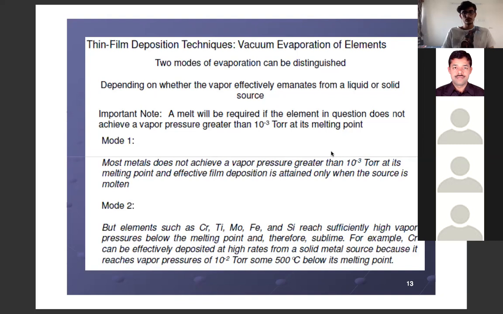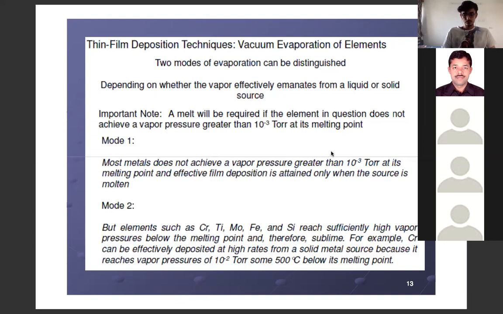Now in such cases, what we are interested in is, if we know the enthalpy of phase change from molten state to vapor state or from solid state to vapor state, if the enthalpy is known to us, we can pre-calculate how much energy is required to deposit a thin film of this material.